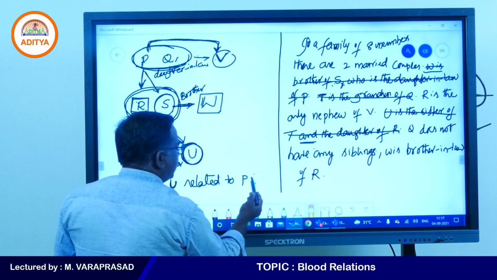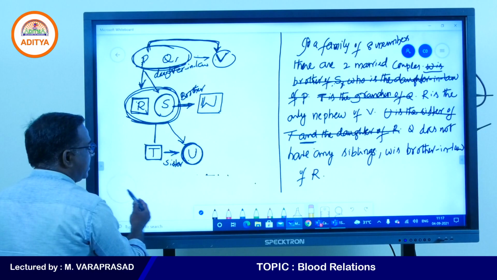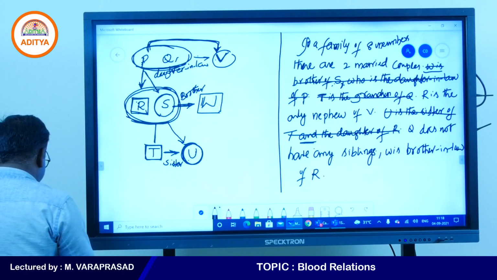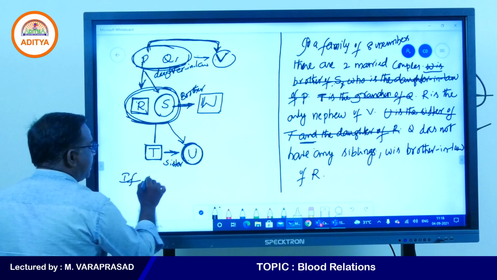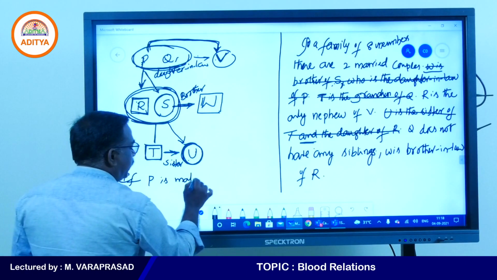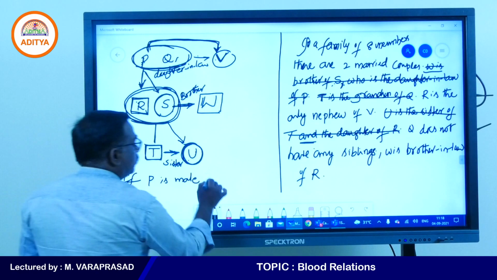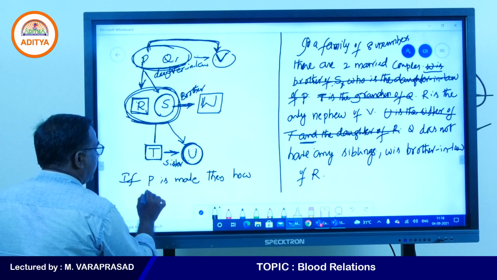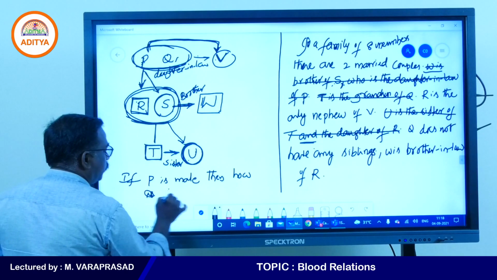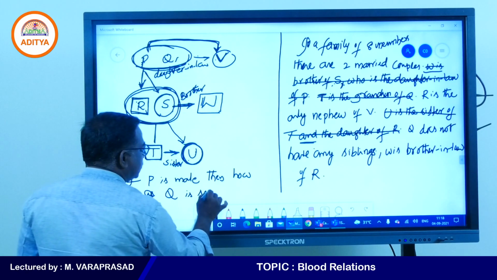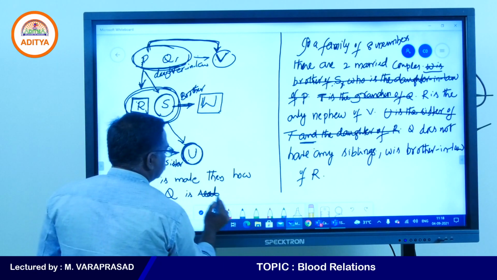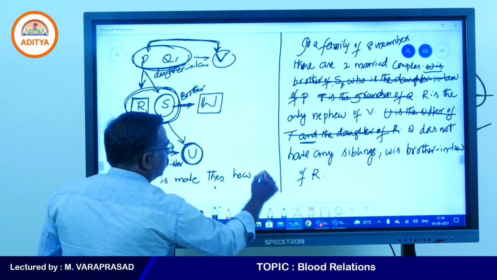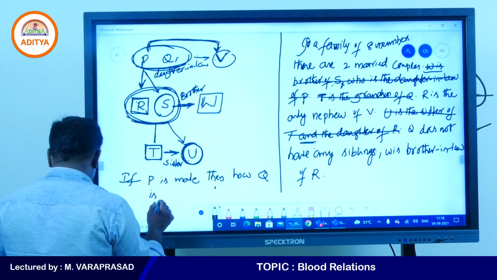One more question for the same data, right? Yes, my students, one more question for the same data. If P is male, then how is Q related to S? Then how is Q related to S?